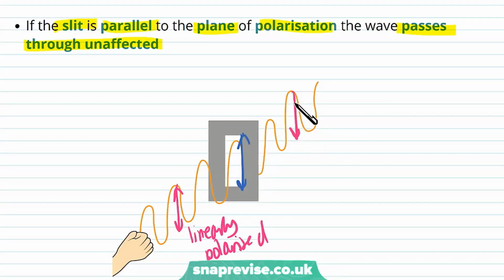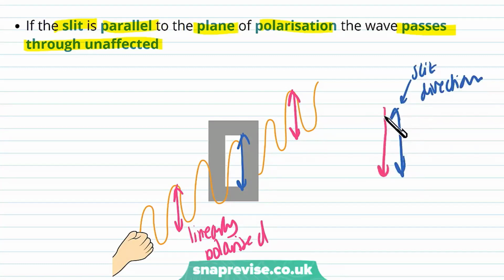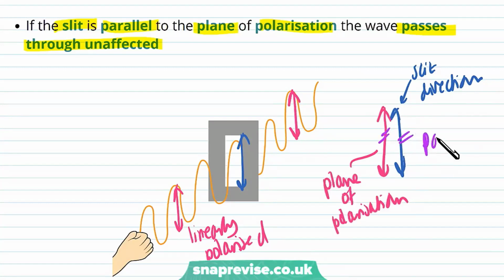So we can see that it's still oscillating in its initial direction, and that hasn't changed. And that's because the slit direction is parallel to the plane of polarization of the wave. So the two are parallel to each other, which is why the wave goes through unaffected.